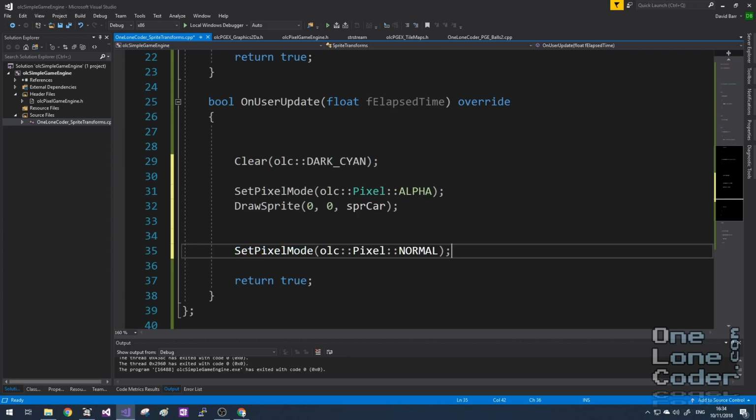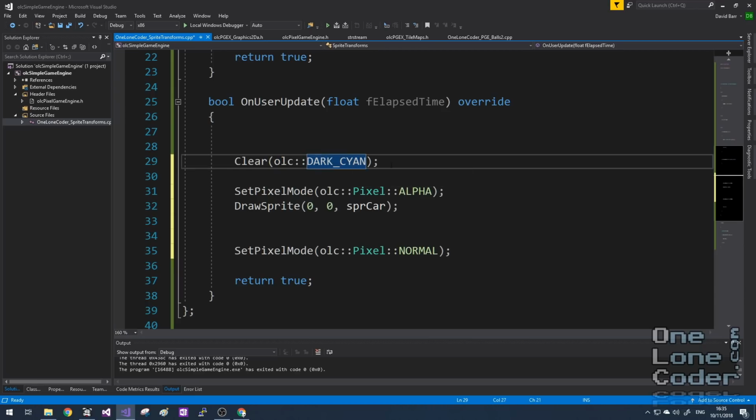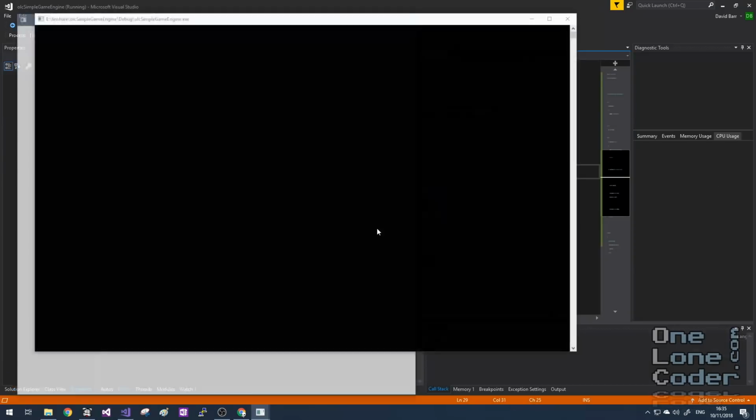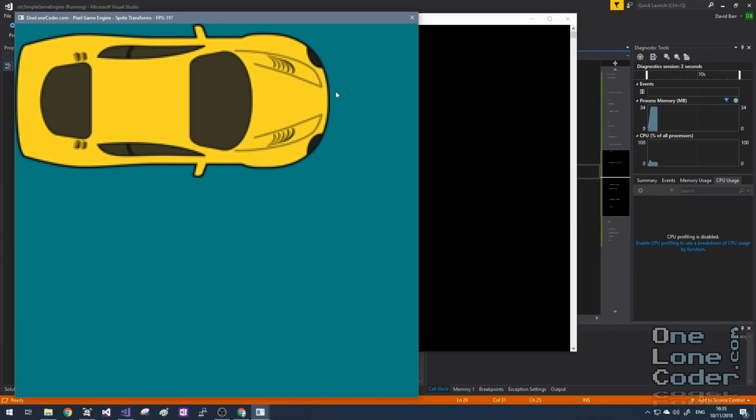But it's important that once we've enabled it, we should also disable it as well, because here, if we didn't set these back to normal, the next time we call the clear screen function, it'll try to take into account all of the alpha values that are there too, which would slow things down. And just to sanity check that that works, there we go, we've now got the car without the white border.